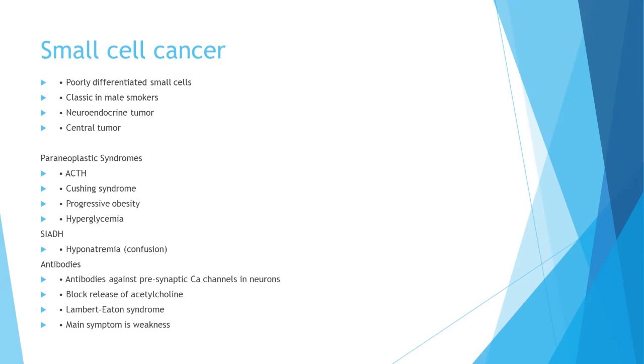So the patients may present with confusion in the early stage. It can also produce antibodies. So antibodies against the presynaptic calcium channels in neurons can be there, which can block the release of acetylcholine. So the patient can come with symptoms of Lambert-Eaton syndrome, and the main symptom in this patient may only be weakness. So it is very crucial to diagnose or to rule out small cell lung cancer in these sort of patients.